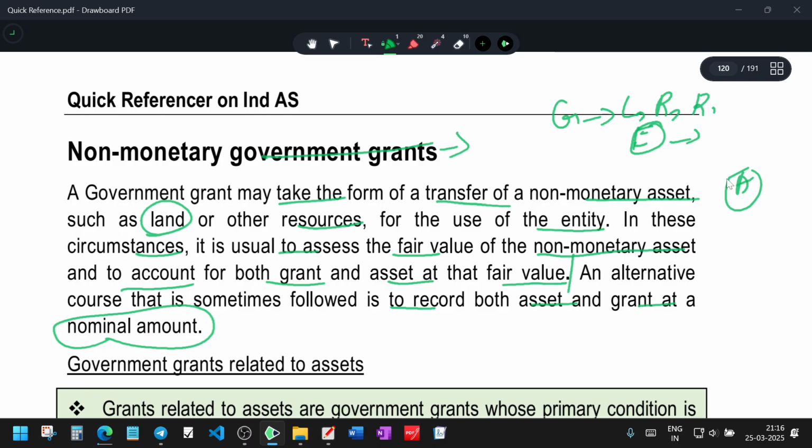So when they provide it, how to value it? Valuation should be at the nominal value. Why nominal value? You can't do market value. Should be fair value. But based on the fair value, the non-monetary item should be accounted for as the grant.